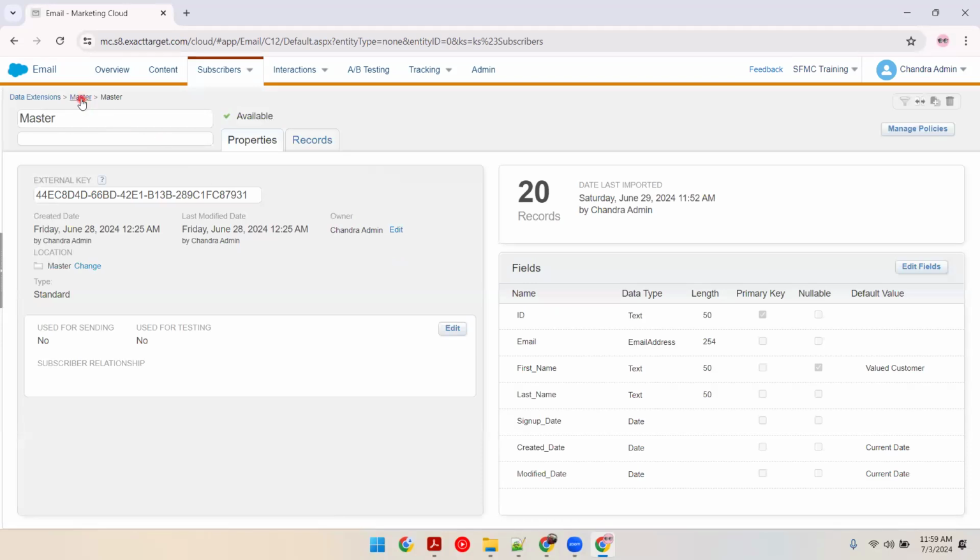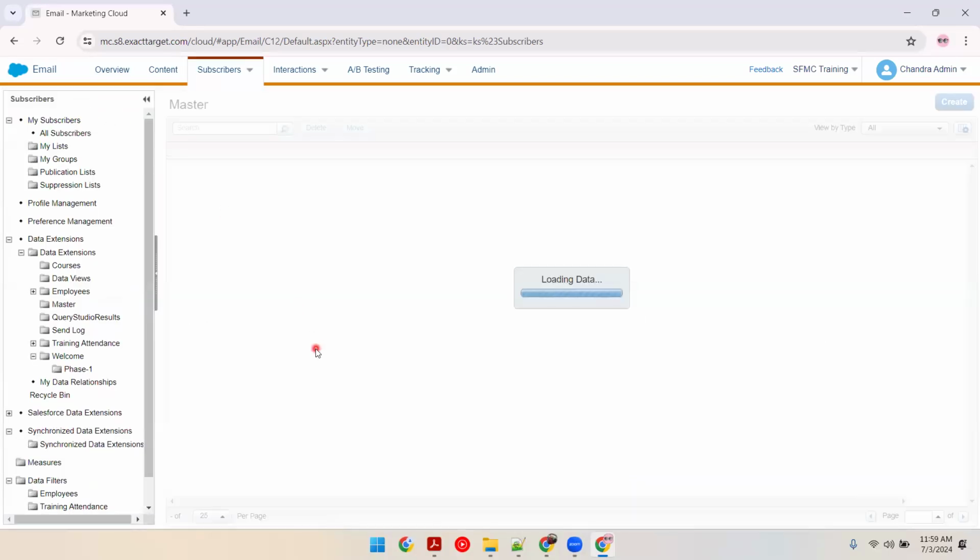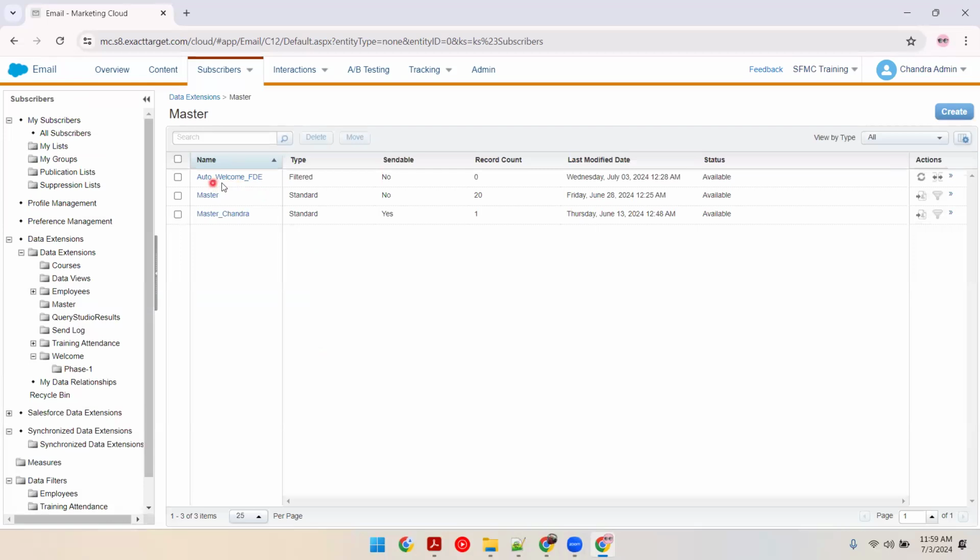Okay. And this is the folder where you will find your filtered DE, the new filter DE, which is created now. Okay, 12:28 a.m. means it is in CST time zone, creation date. Okay. So this data extension will be refreshed automatically. I don't have to do this.